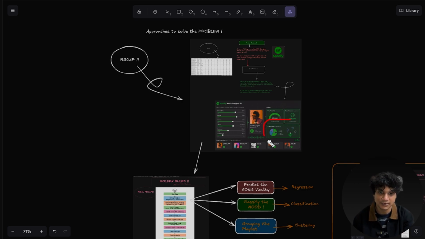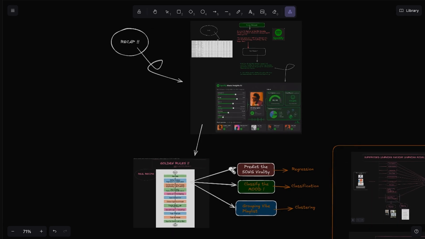The third problem was a clustering problem: how the user is going to see all these things in a playlist. Your system should start recommending to the user based on their previously listened list, or it could be very dynamic, which means one quality of a song should come into one group, and another quality of the song should come into a different group. So it is also a grouping problem, again I'm telling you.